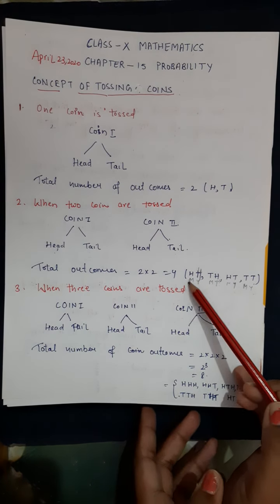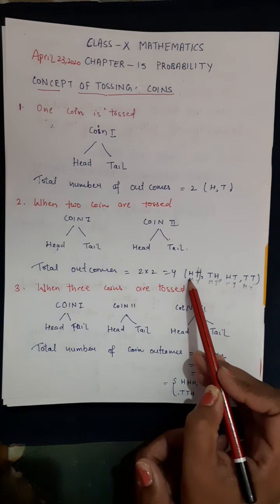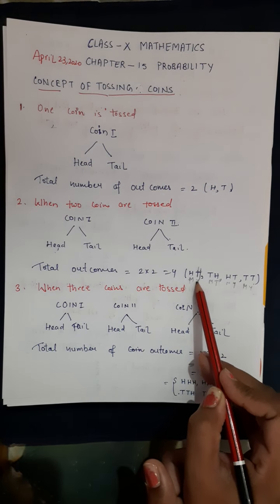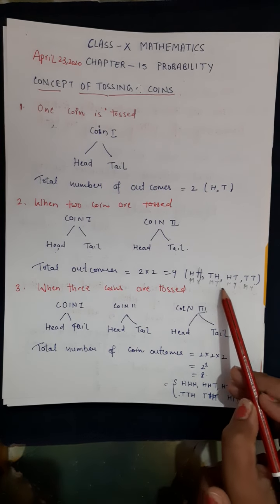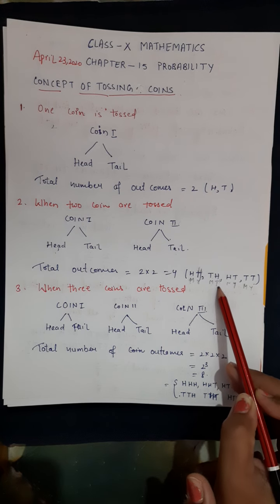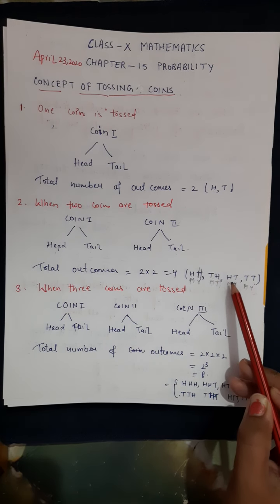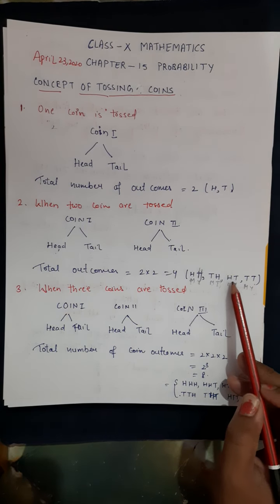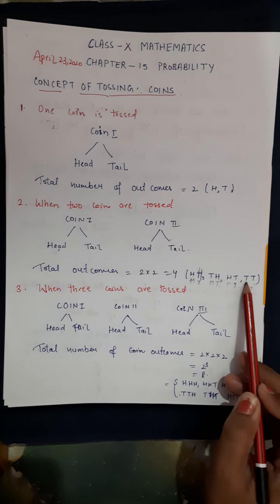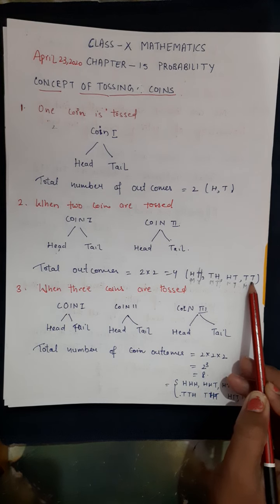M for my. At my coin it is head, and at your coin also it is head. Second possibility, at my coin it is tail and at your coin it is head. Another possibility, at mine it is head, at yours it is tail, or at both the coins it is tail.